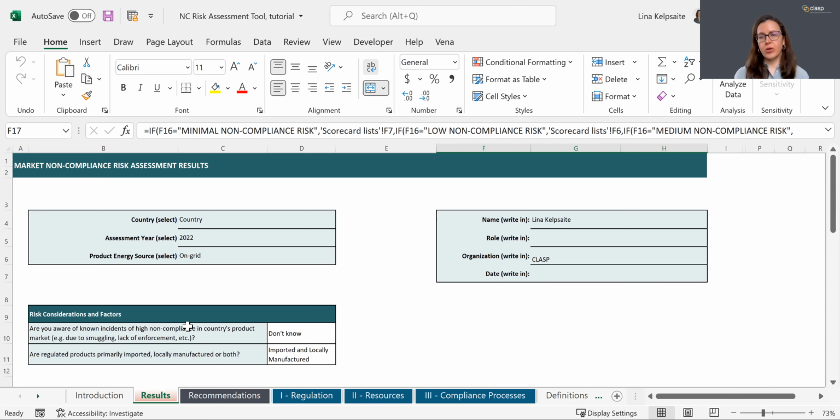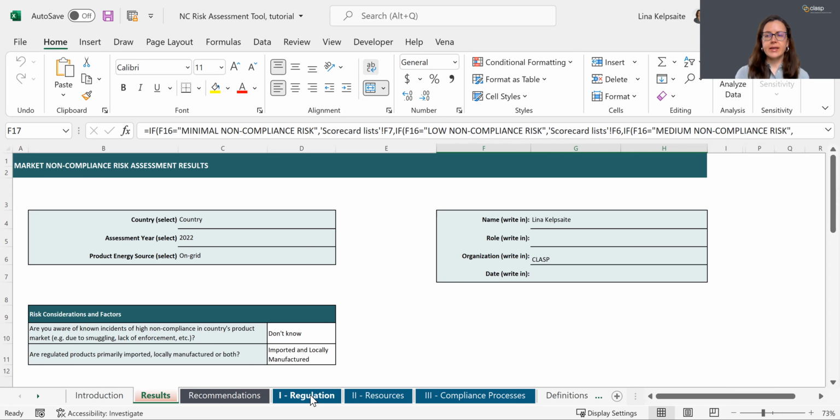Additionally, respond to 2 risk considerations and factors questions for more conclusive assessment. So for this tutorial, to demonstrate how the tool works, I completed this assessment for a fictional country, and here you can see the pre-filled information.